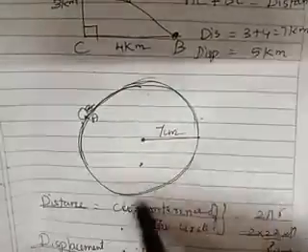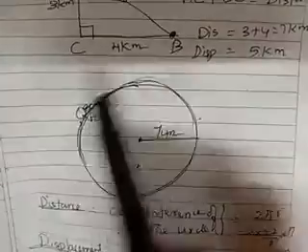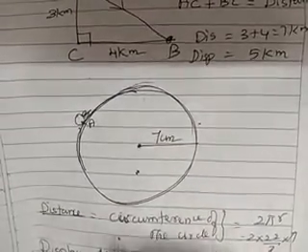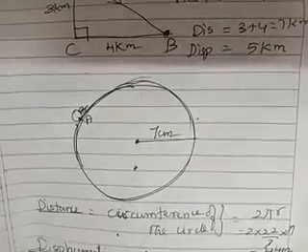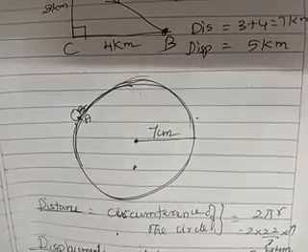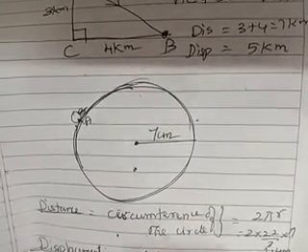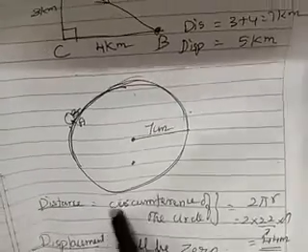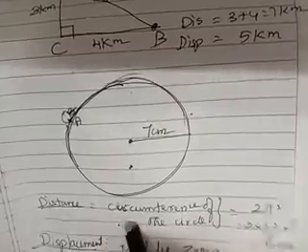So whenever they give a problem like this, they will give a diagram and ask: a body or an insect is moving in a circle with a radius such and such. What is the displacement of the insect and what is the distance covered by the insect? So immediately this should click in your mind. The distance covered can never be 0.